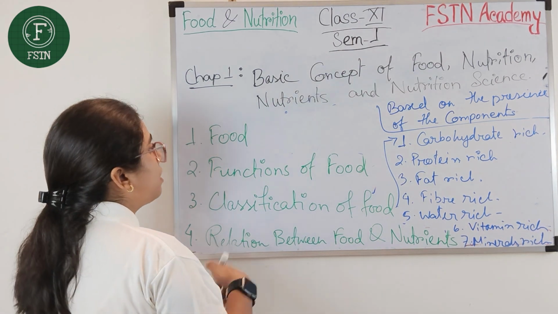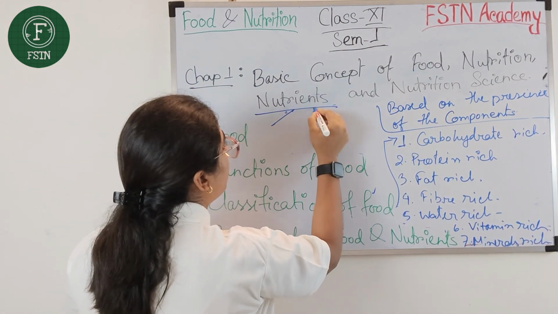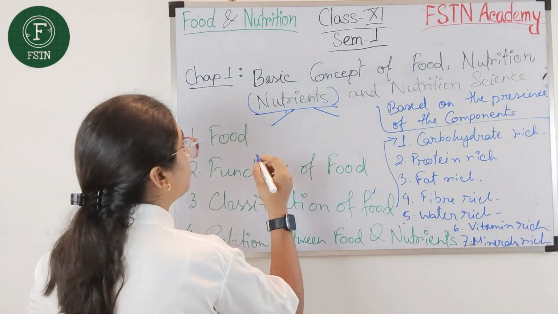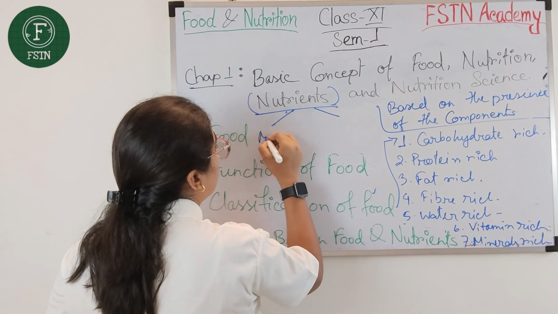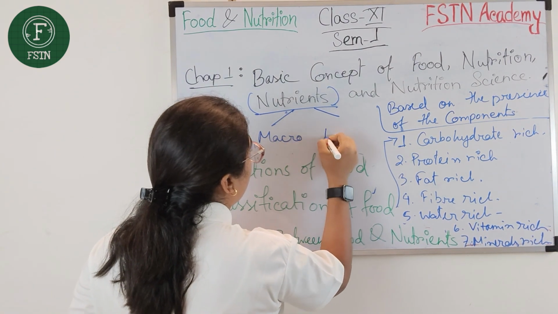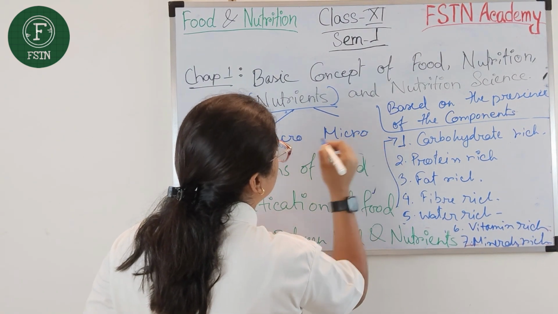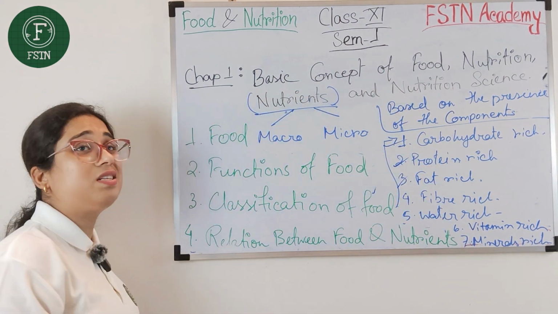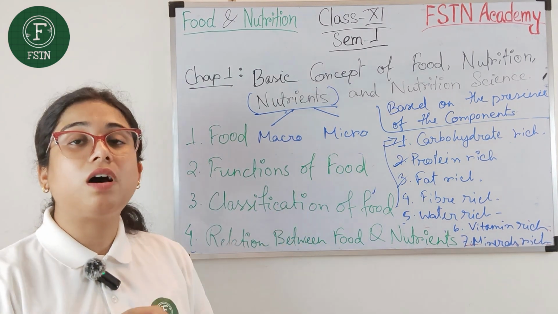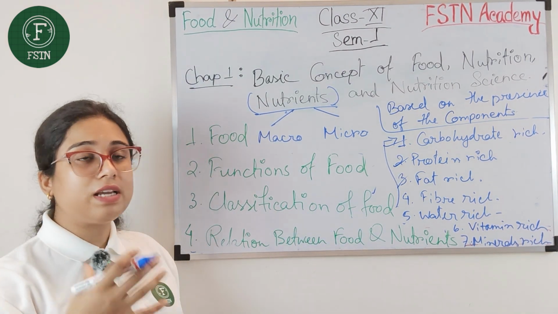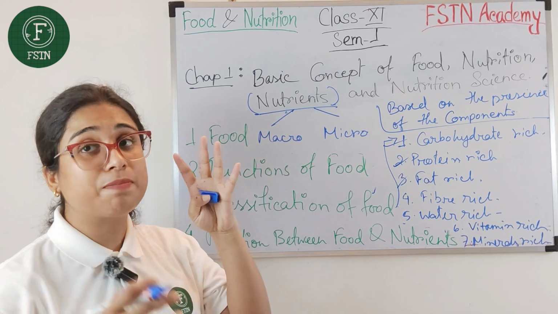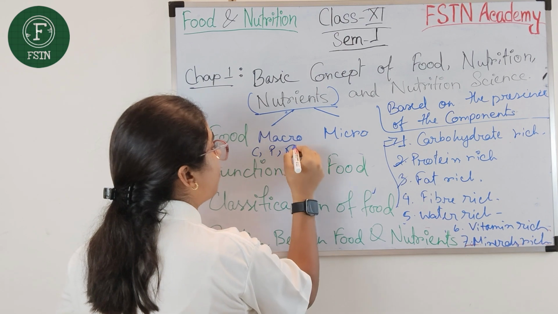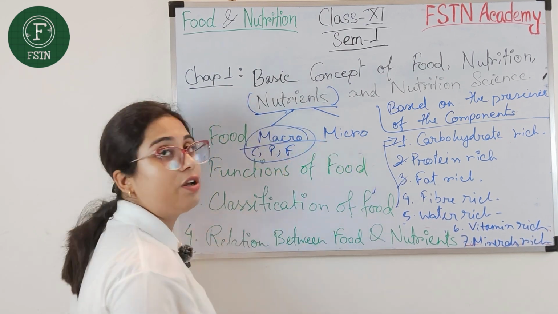I am classifying the nutrient part. Nutrients are 2 types: one is macronutrient and the other is micronutrient. Macronutrient means carbohydrate, protein, fat. We need a very large amount of them in our body. For this reason, this term is known as macro, meaning large. So carbohydrate, protein and fat are the macronutrients.